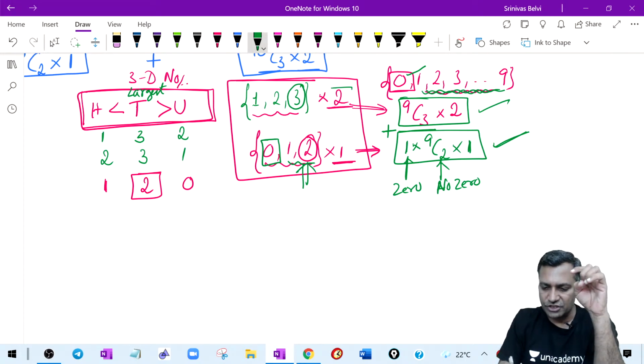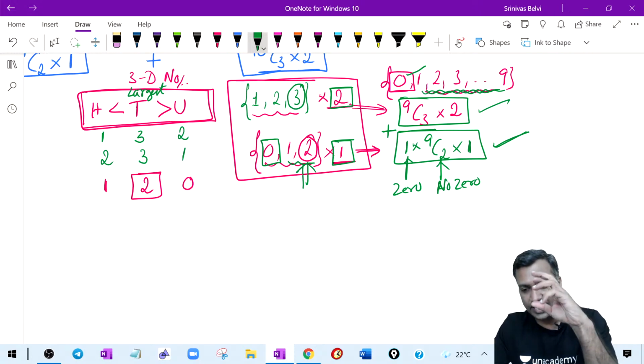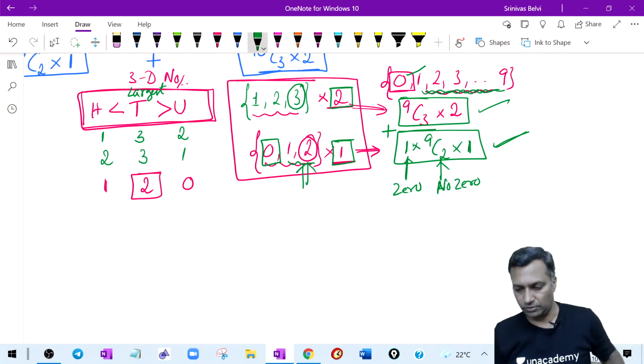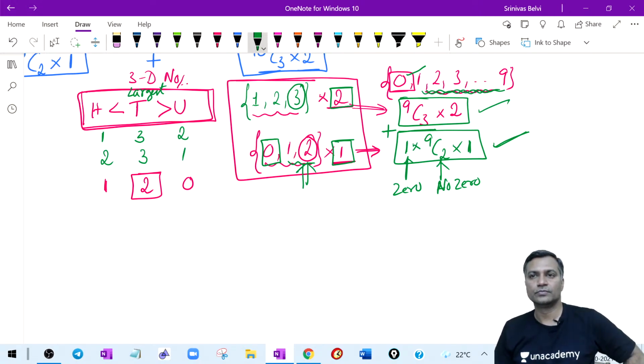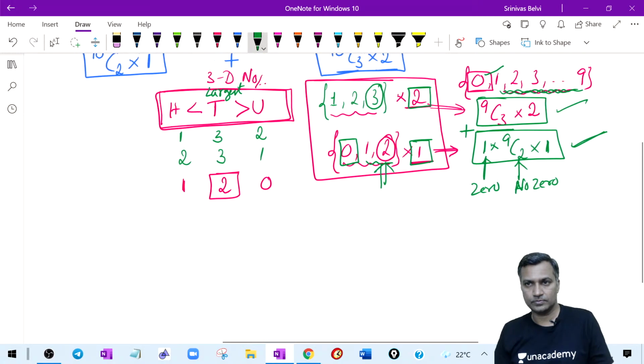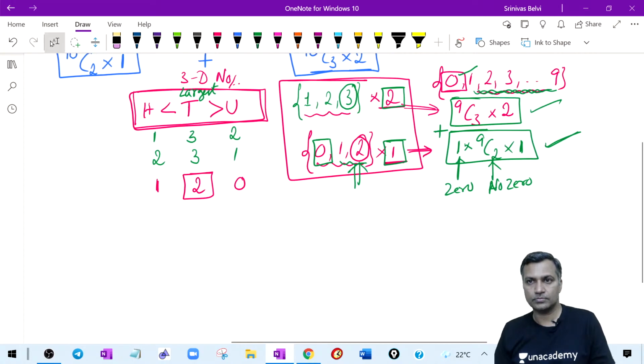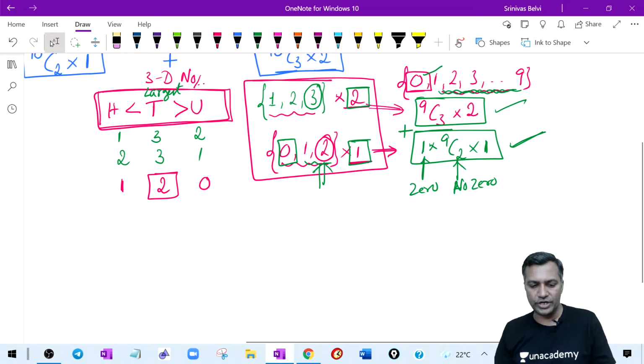because the frequencies were changing. 2 is a frequency for one case and 1 is the frequency for the other case. Therefore, the story looks like this now. This is how the story looks. Rishabh, is this clear? I'll come to that. Is the story of what I'm doing here.